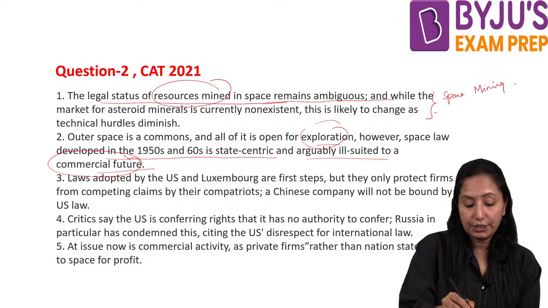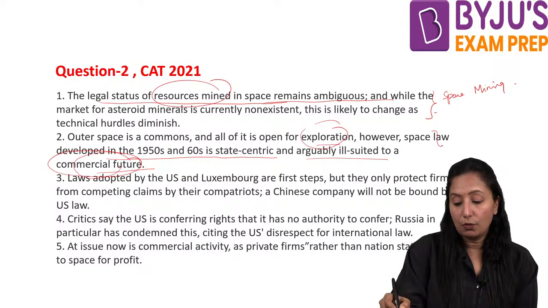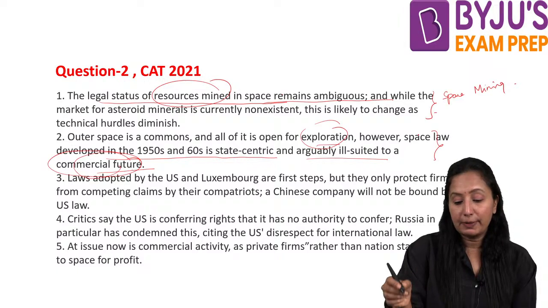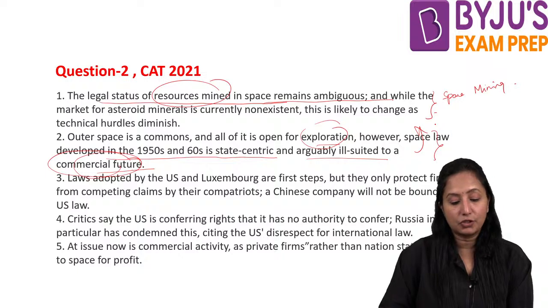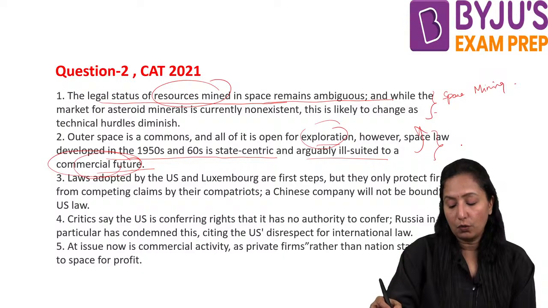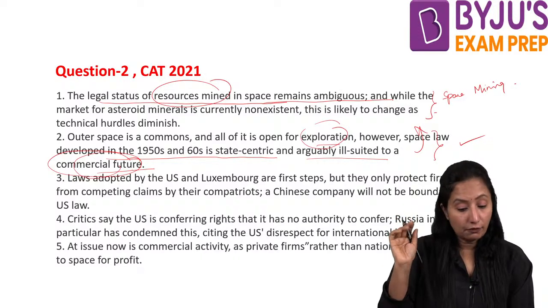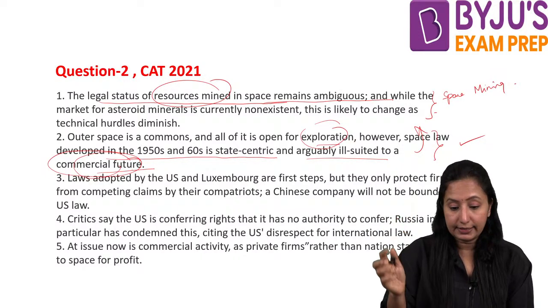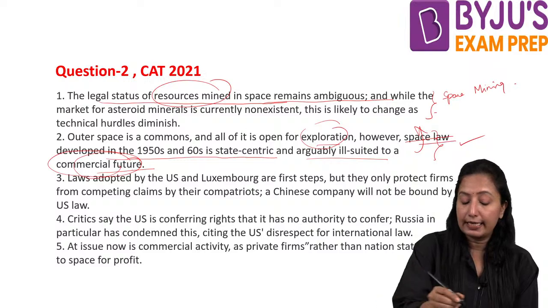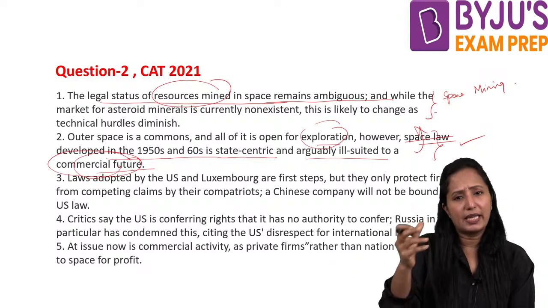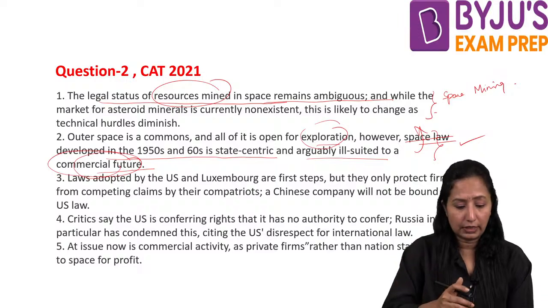See, exploration, commercial future. Commercial. Here also they are only talking about space mining. Space mining is a commercial activity. Therefore, I can link this to this one. Even this is talking about the commercial activity of space. And also it is talking about space law, and here also the legal status with regards to that. So in many ways we can connect these two.